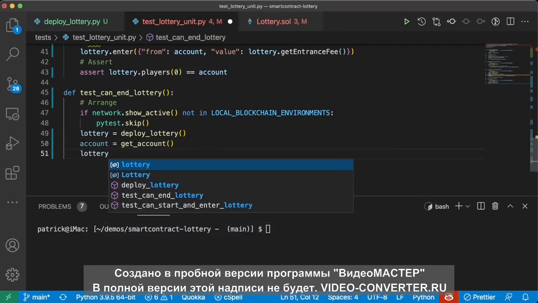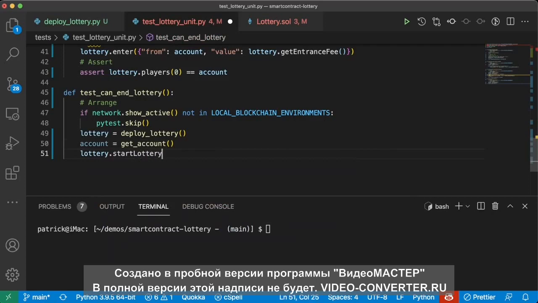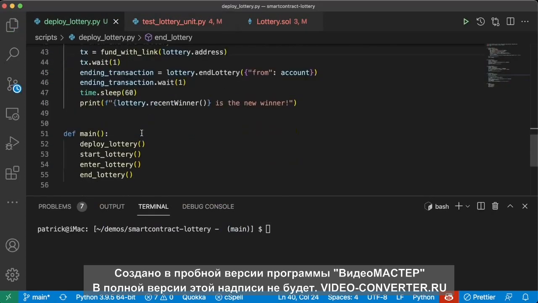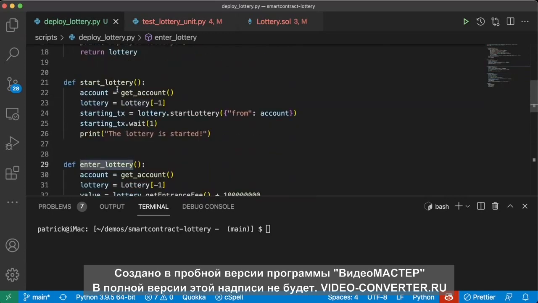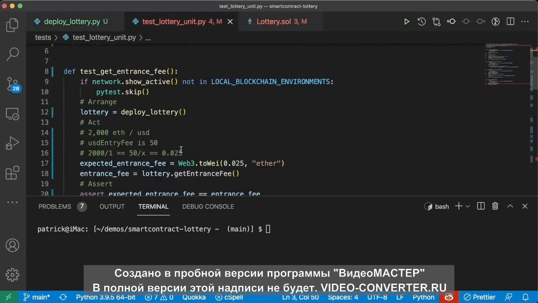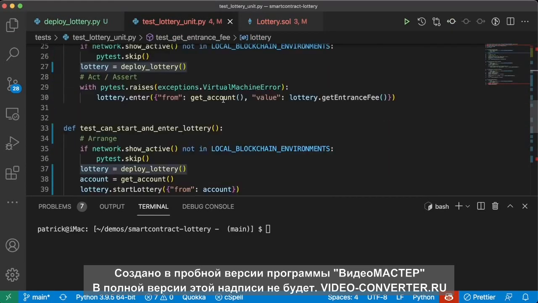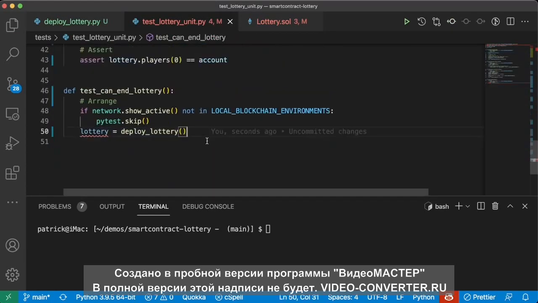We'll start the lottery with lottery.start_lottery. Now we could 100% just import the rest of these functions in here, like end_lottery, enter_lottery, and start_lottery, similar to how we're just doing lottery equals deploy_lottery. For being very verbose here, I'm just going to write all the functions and transactions myself. This way, we'll be able to test a little bit more granularly.